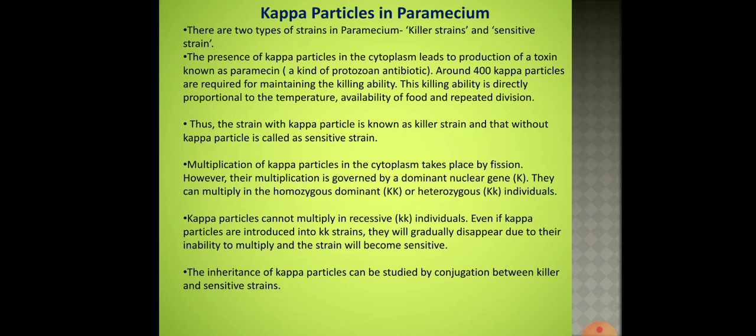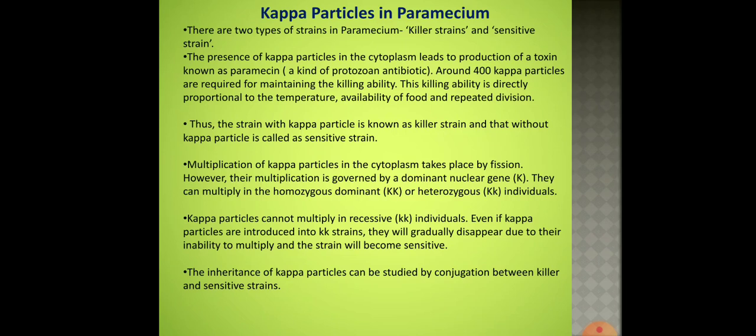Now, these are the 2 strains of paramecium that he noticed. One is the killer strain and the other one is the sensitive strain. And then the multiplication of these kappa particles in the cytoplasm takes place by fission. However, the multiplication is governed by a dominant nuclear gene, capital K. Now they can multiply in the homozygous dominant condition, that is when there are 2 capital Ks, or heterozygous condition where there is 1 capital K which is dominant and 1 small k which is recessive.